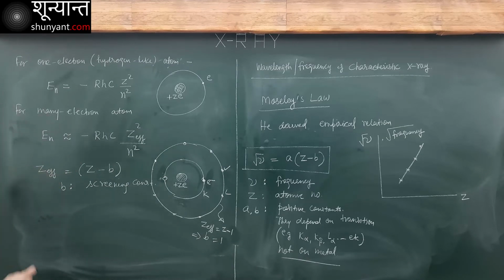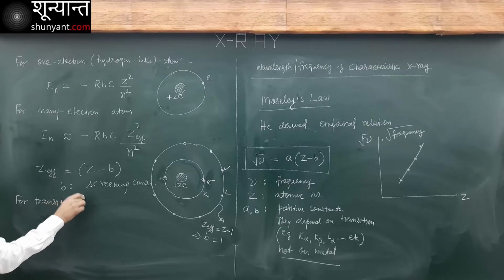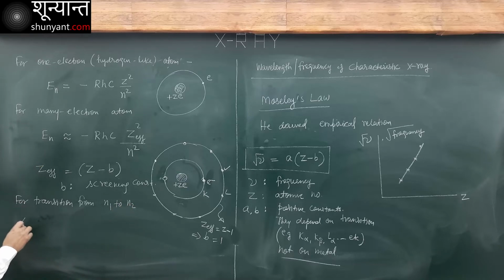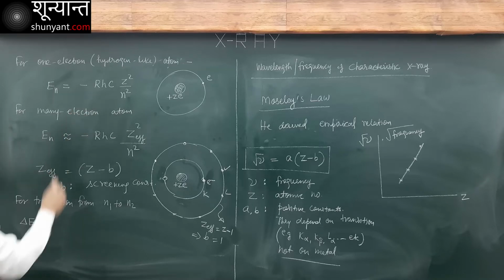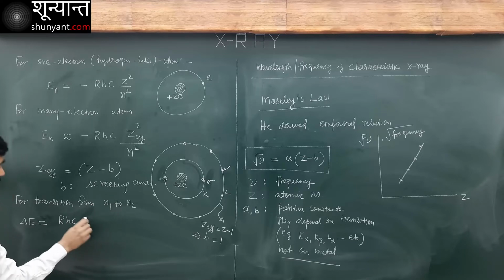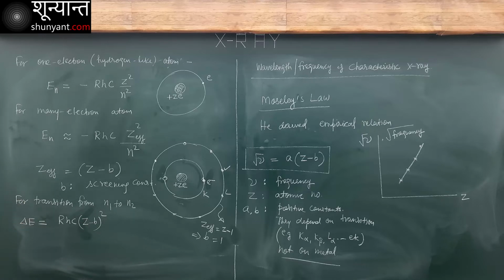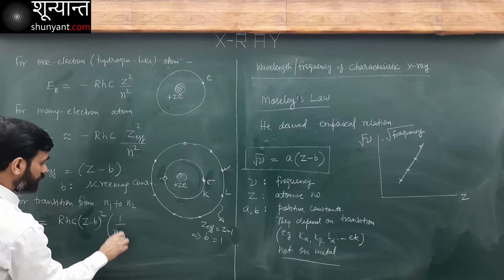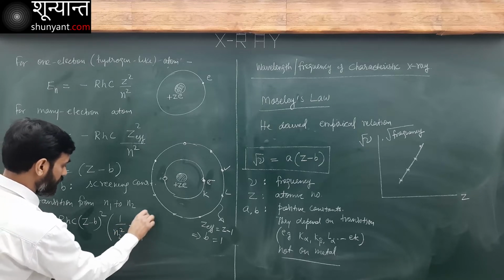Now for K alpha, for a transition from n1 to n2, delta E is going to be equal to RHC (Z minus B) square, and then 1 over n2 square minus 1 over n1 square.